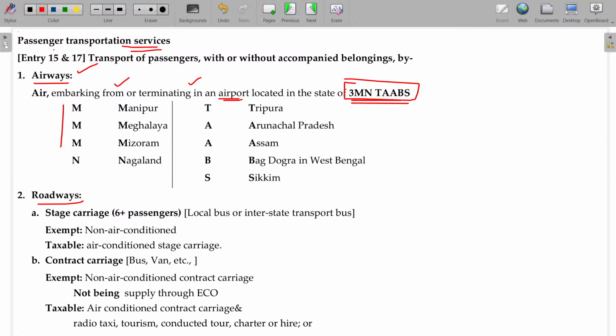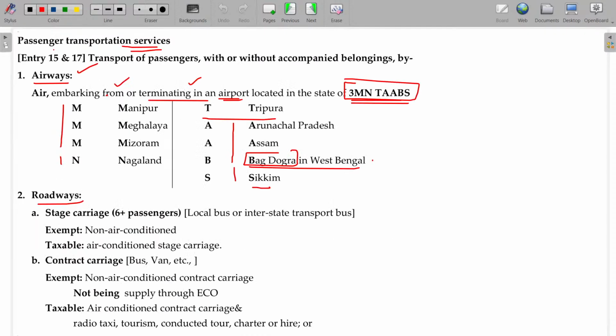Manipur, Meghalaya, Mizoram and Nagaland, Tripura, Arunachal Pradesh, Assam, and Bagdogra in West Bengal, and Sikkim. In these areas, if there is any embarking port as well as terminating, automatically exemption will be given. Else, tax will be leviable.